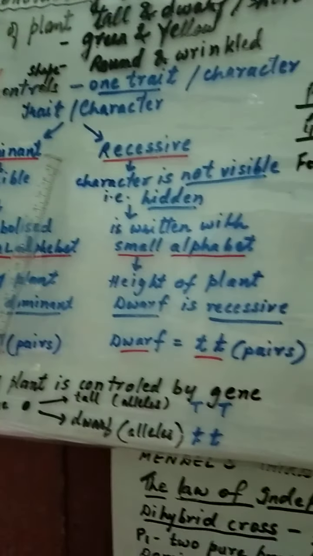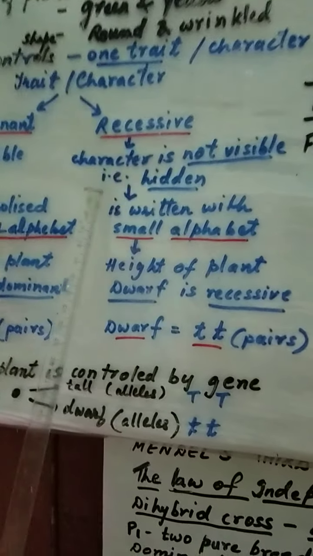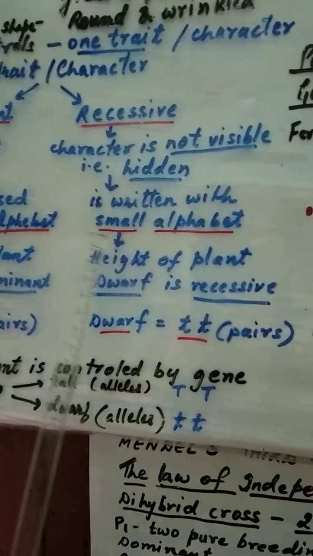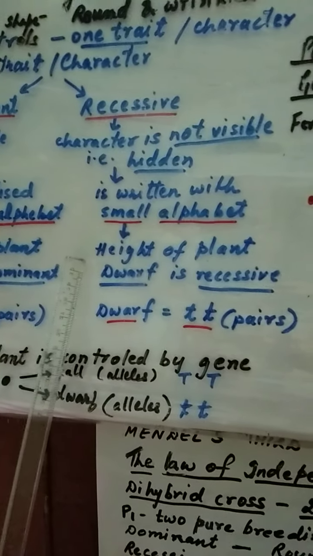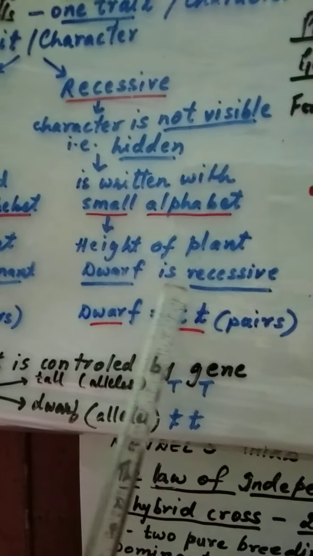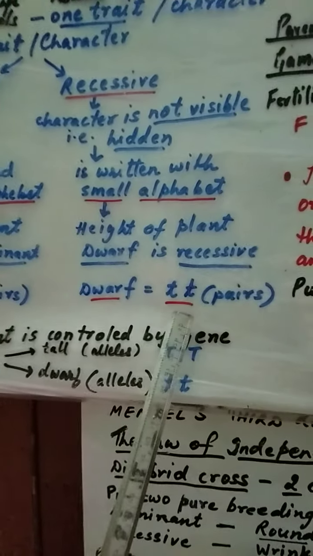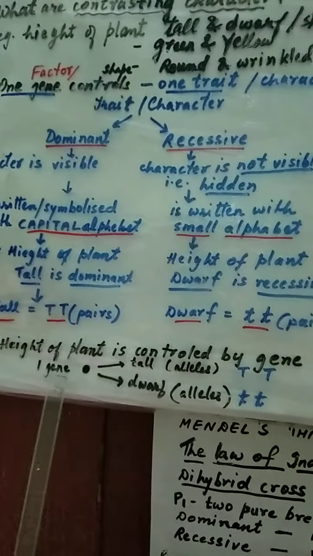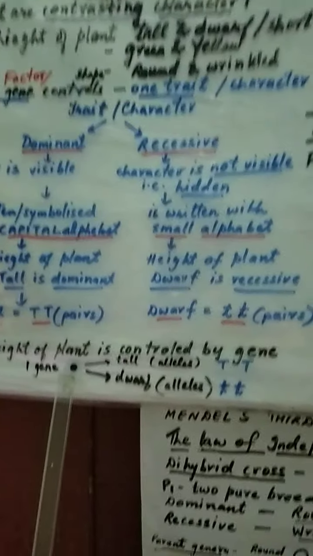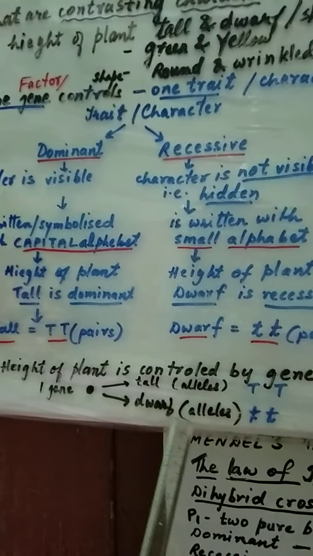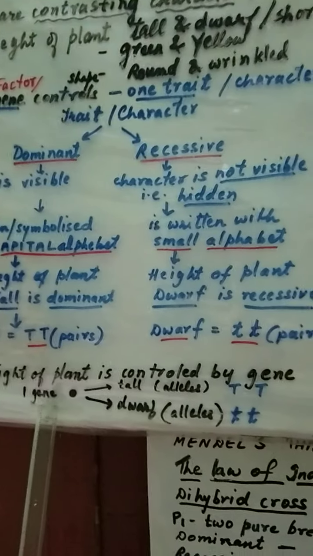What are recessive characters? Recessive characters are not visible, or we can say they are hidden characters. How will you write them? They are written by small alphabet. Suppose we have taken height of the plant and we know short or dwarf is a recessive character. You will write a small t, small t. Now what are alleles? We know that height of the plant is controlled by a gene. Suppose this is a gene. This controls tall as well as dwarf. So this tall and dwarf are alleles of the given gene.